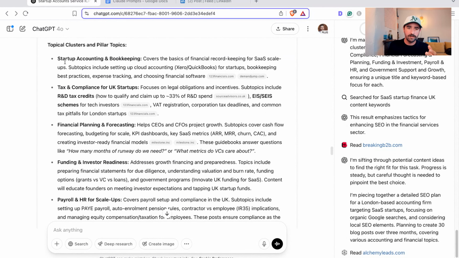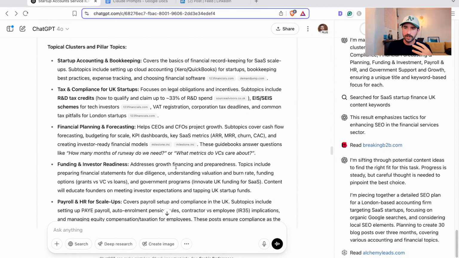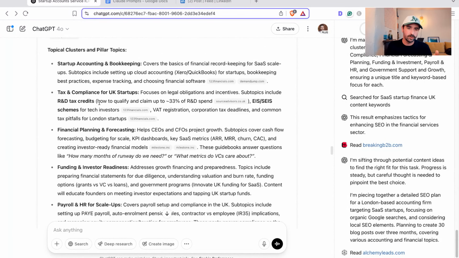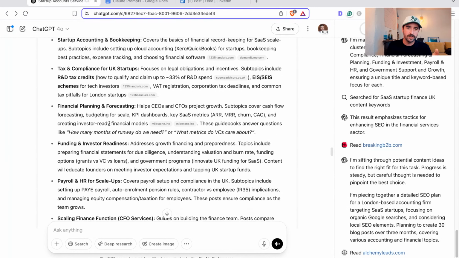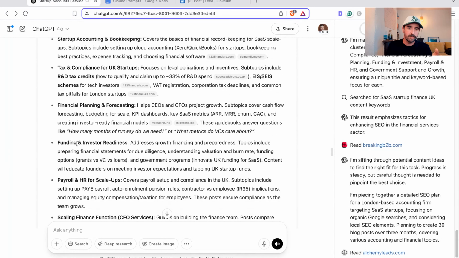So it's come up with several topic clusters and pillar posts, several topics we need to target to help our potential customers. And you can see them here: accounting and bookkeeping, compliance for UK startups, financial planning and forecasting, funding and investor readiness, a huge one that people might not think to cover as an accountancy.